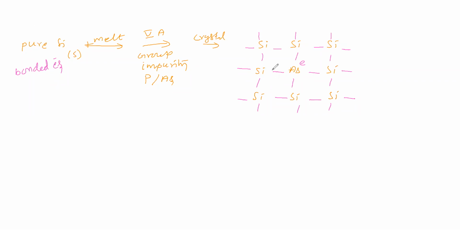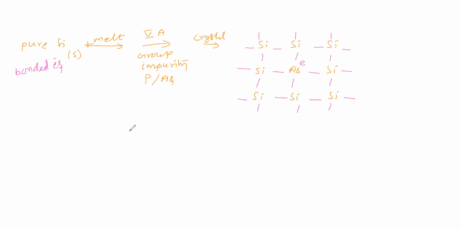Here the conductivity is high because of the free electron. This free electron carries current. So due to this free electron, this conductivity is high when compared to the other one, we can say.